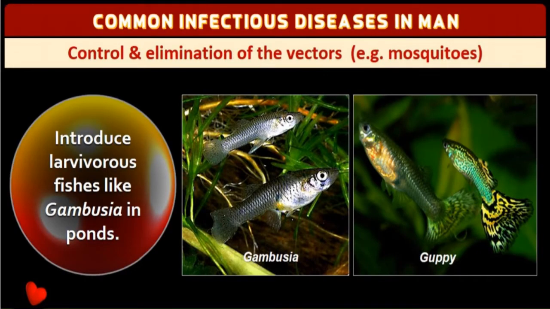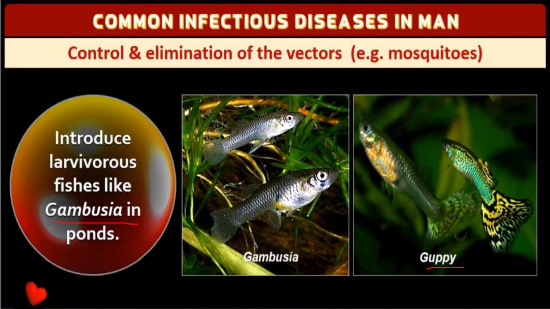Okay. So next, elimination of the vectors. How to completely eradicate the mosquito breeding in lakes or ponds by introducing larvivorous fishes like Gambusia in ponds. This is one of the species, Gambusia and Guppy. You have seen Guppy in the aquarium also.